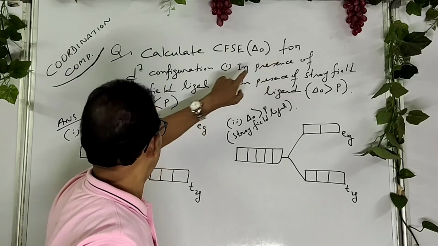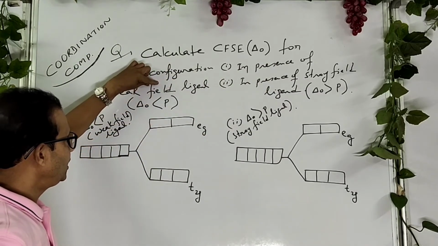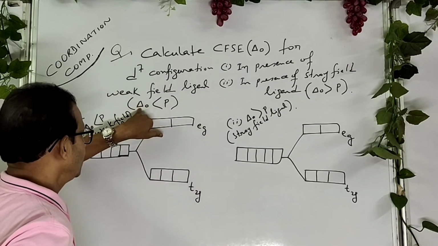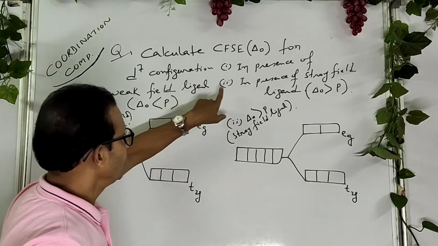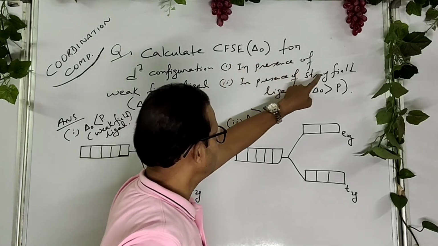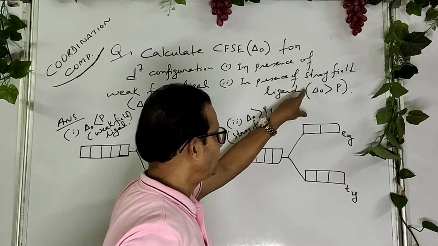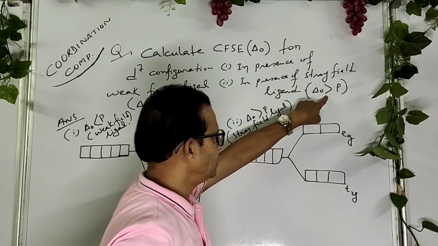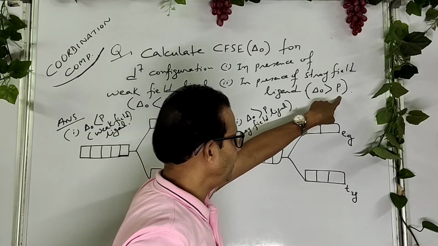One, in presence of weak field ligand, or you can see in your exam where delta naught is less than P. Second, in presence of strong field ligand, or instead of this language, sometimes it is given delta naught greater than P.